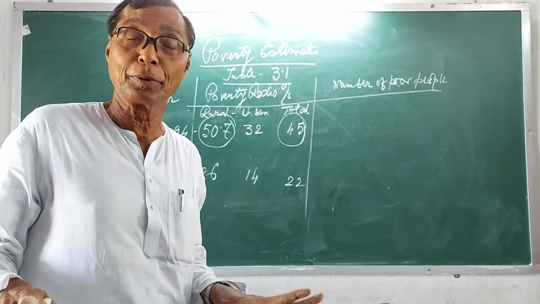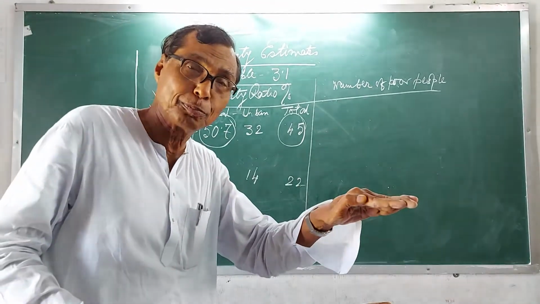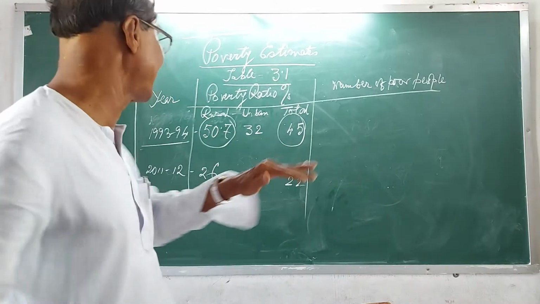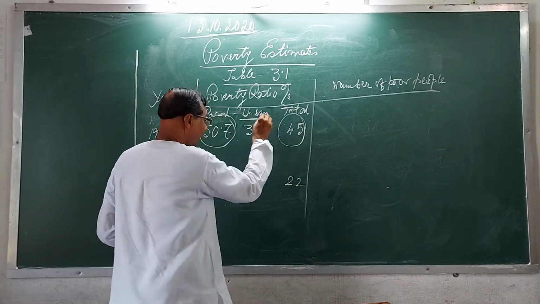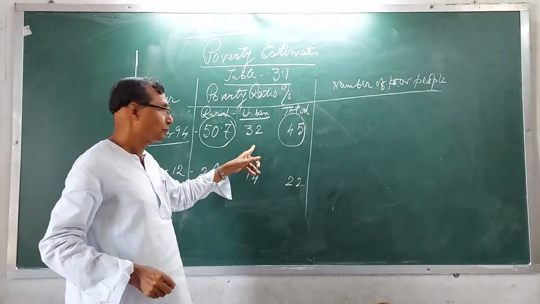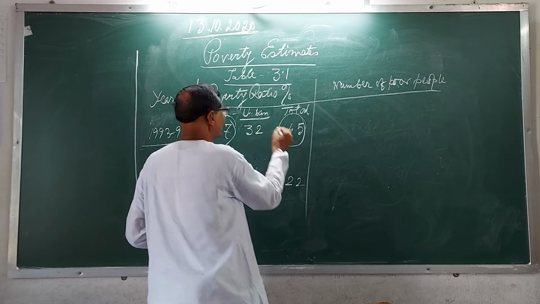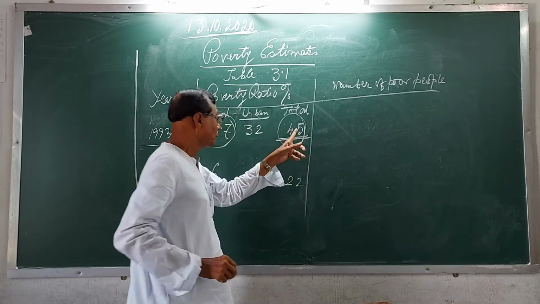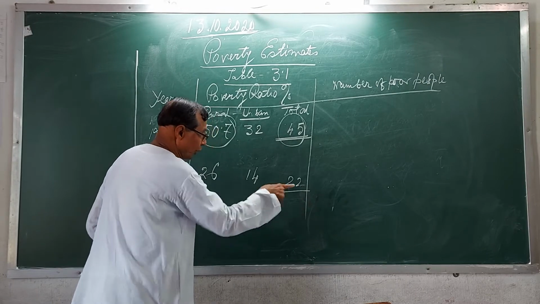More than half of the total population lives below the poverty line. In the urban area, the picture is a bit better. What is the total ratio? It is 45. Now in 2011-12, it is 22.